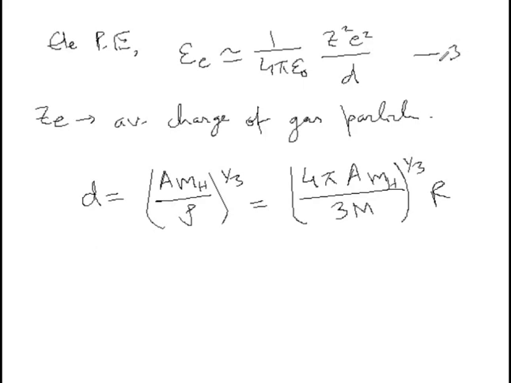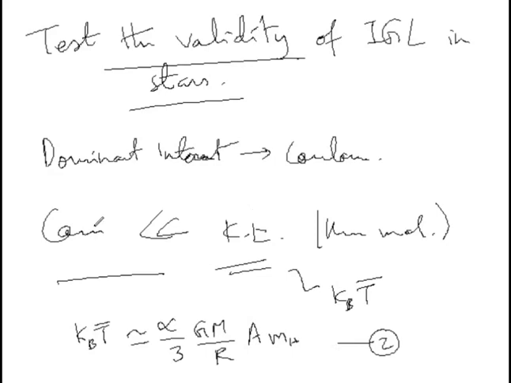Now this is equation 3, this is equation 4, where this capital M and R are basically the total mass and radius of the star. Now what will we do next? So remember what our aim is. Basically we want to compare the Coulomb energy and kinetic energy.